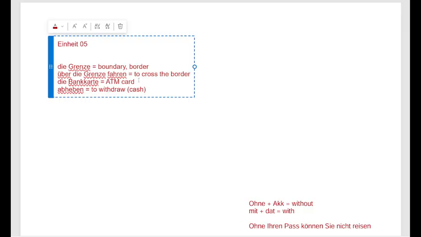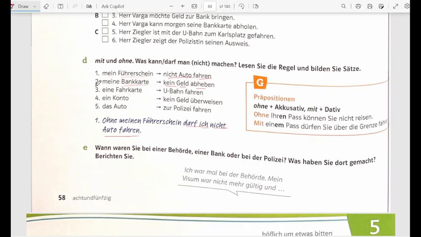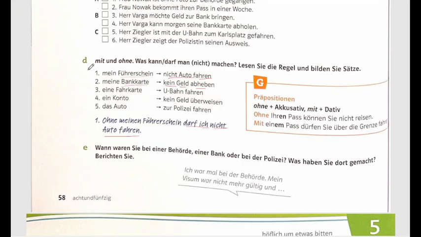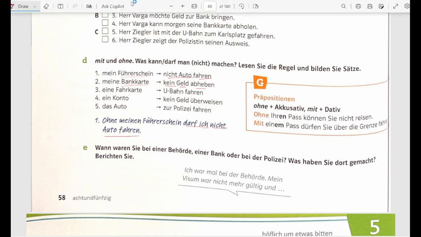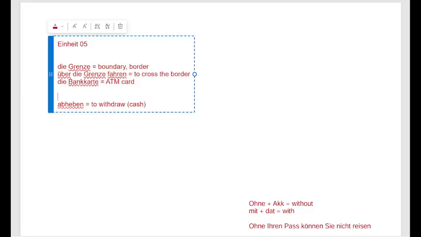Let us write the verb separately. So, meine Bankkarte, kein Geld abheben. Can I say that without my ATM card, I am not allowed to withdraw money, or I cannot withdraw money? I think both make sense.